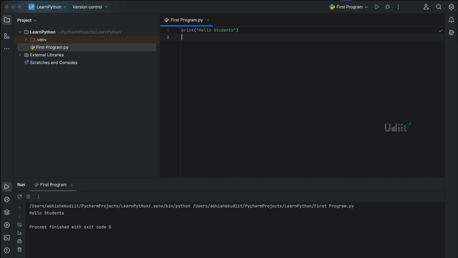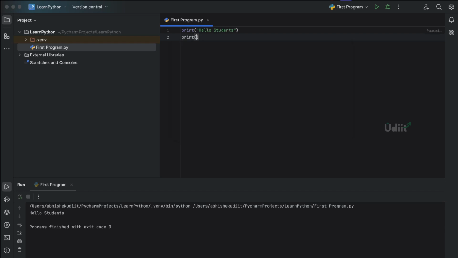Whatever we give inside the double quotations, we get that as the output. In the print statement, we can use either single quotations or double quotations. There is no difference between them in Python. We have already used double quotations. Now I'll use a single quotation and show you an example.